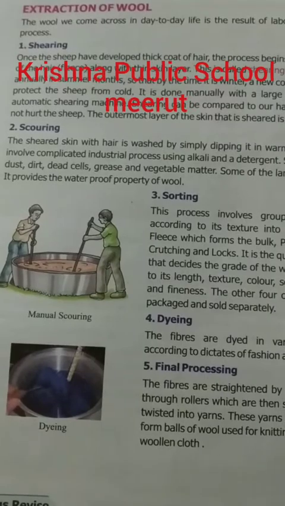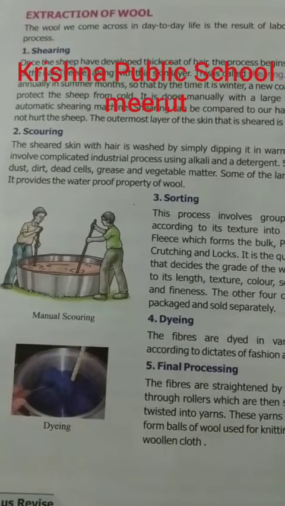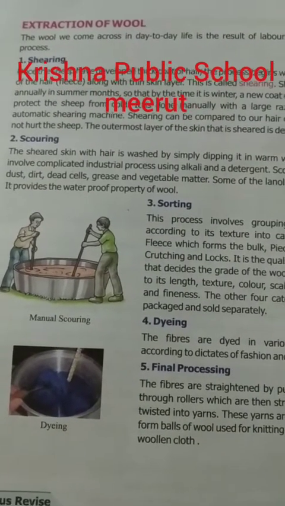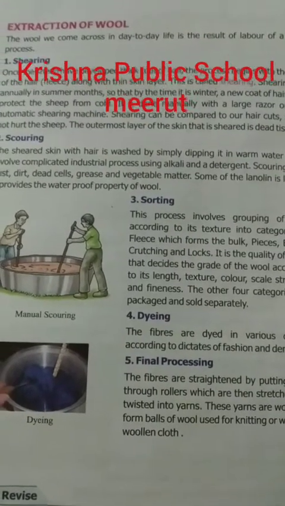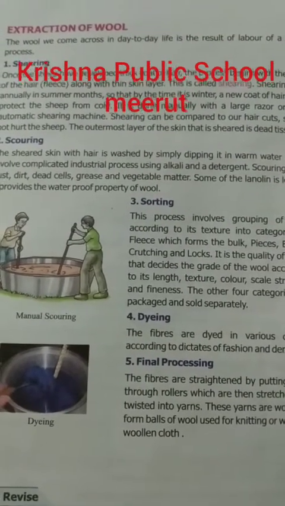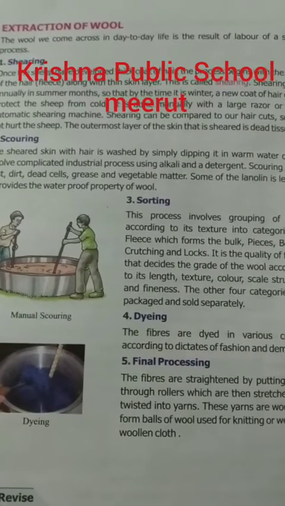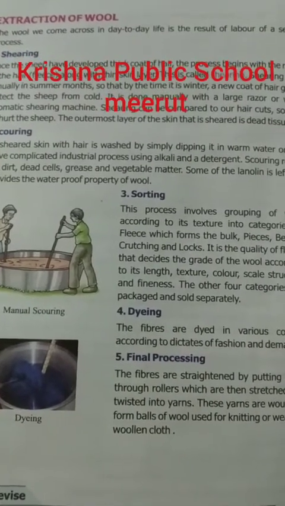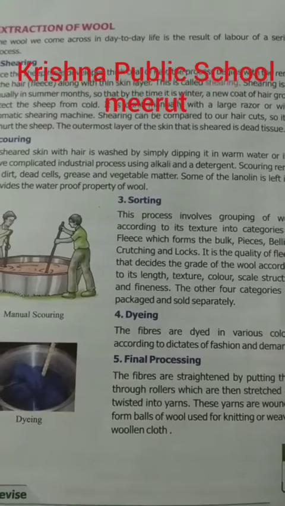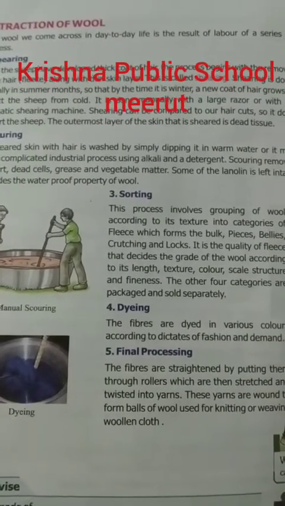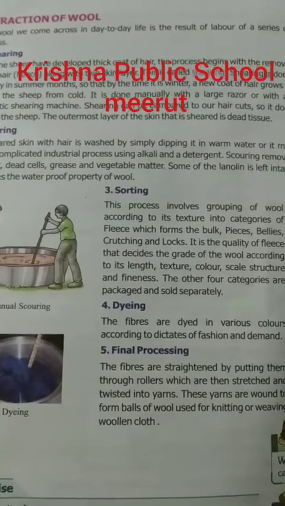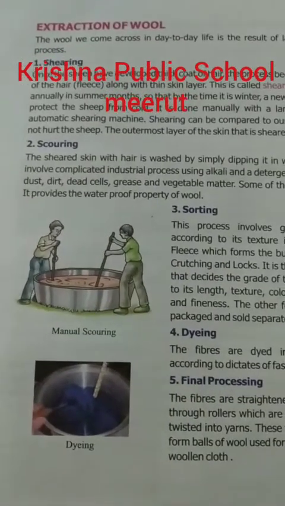Now the second process is scouring. The fleece of sheep, meaning the hair or wool of sheep, contains dust, dirt, dried sweat and grease, etc. It is cleaned by washing with soap or detergent and a lot of water in a tank.